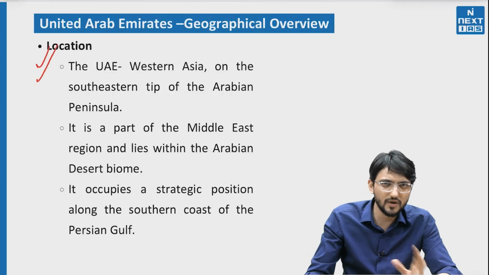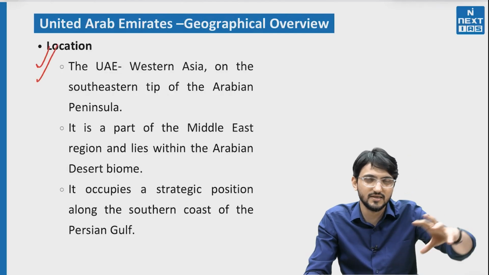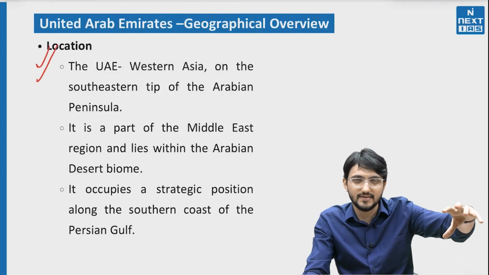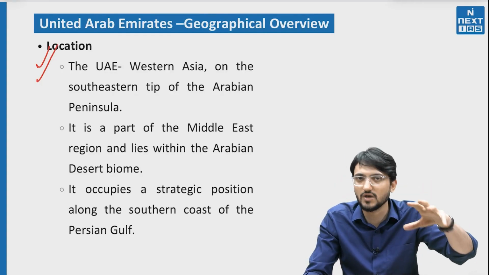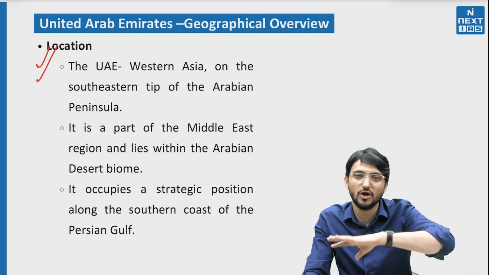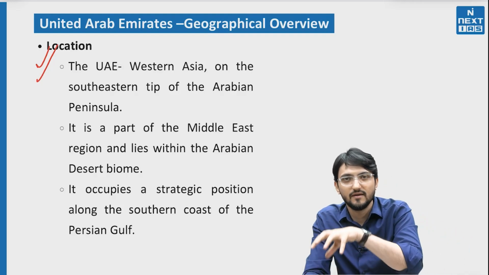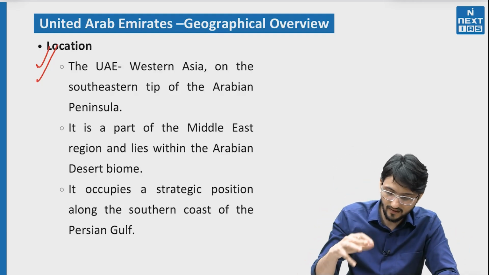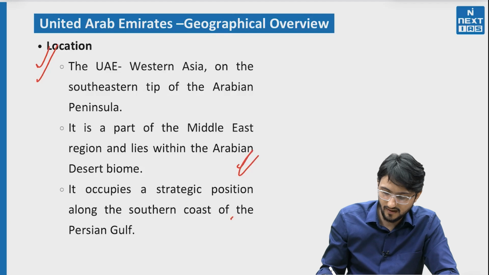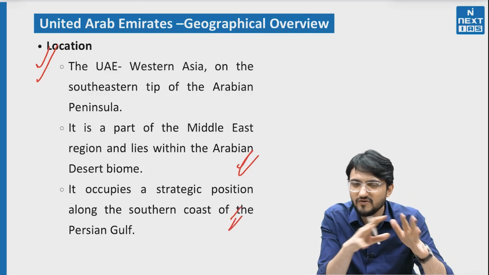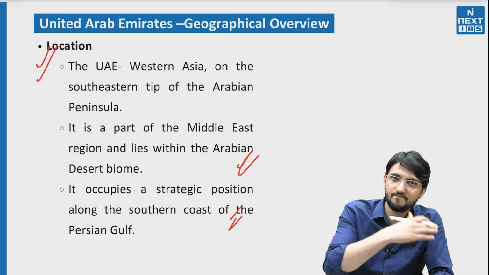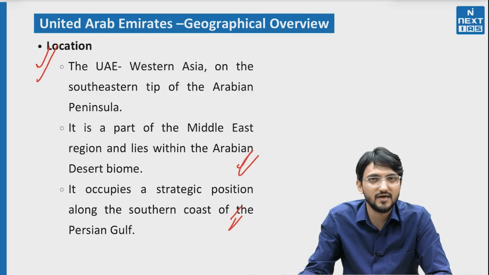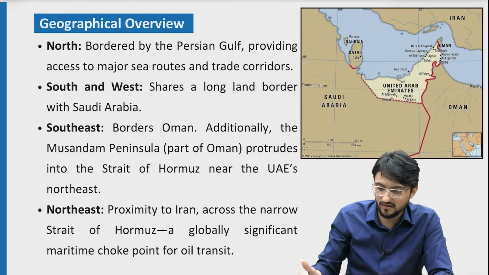A little bit about location of UAE. You must understand that it is part of the Arabian Peninsula. It is at the southeastern point of this larger peninsula, where Saudi Arabia is there, Oman is there, Yemen is there. All these countries are there, and southeast this UAE is there. And on this basically we have largely desert biome. Basically we have desert all over the UAE, and then we have Persian Gulf and Hormuz Strait on the other side. So we will look at the map also.